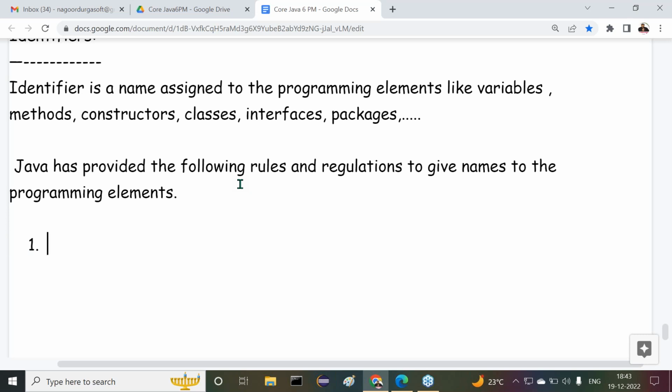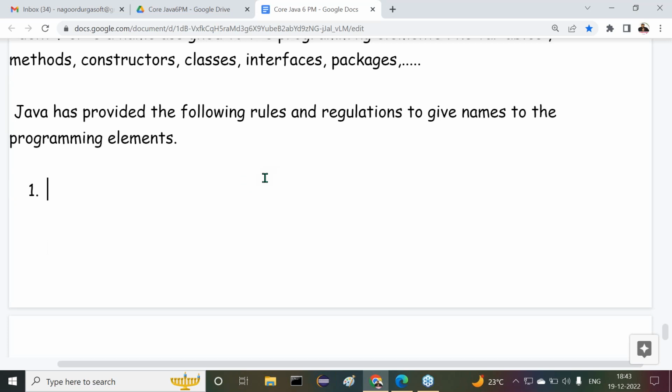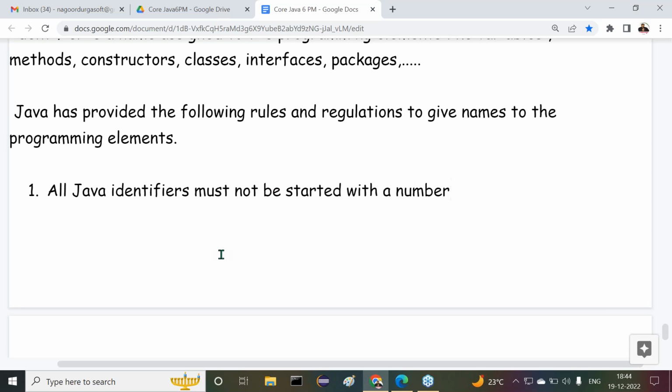Now let us see some of the points here. Some of the rules and regulations we have to understand. Now observe carefully. Rule number one: all Java identifiers, that means names, must not be started with a number.